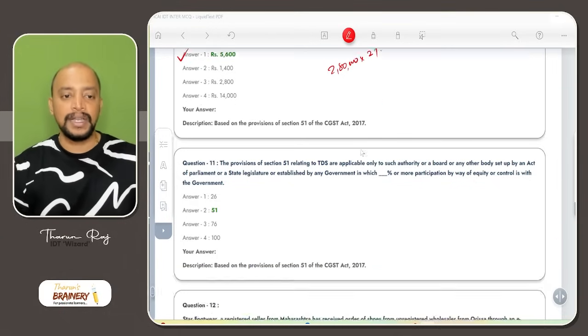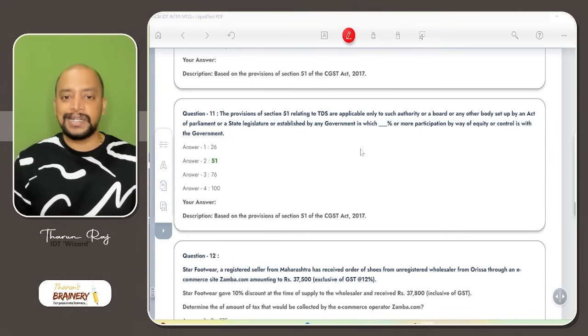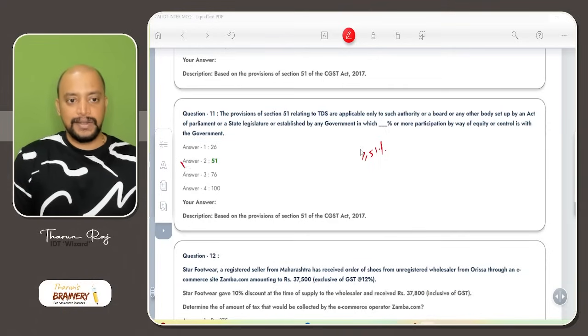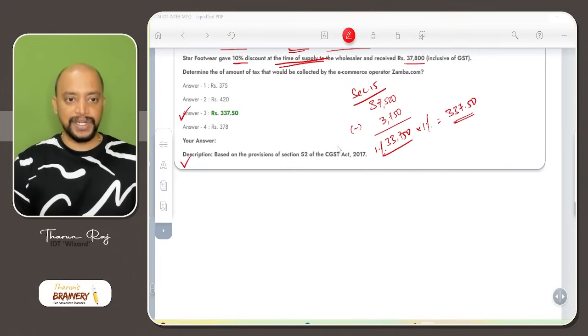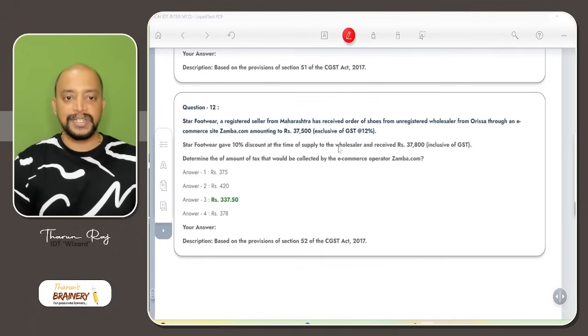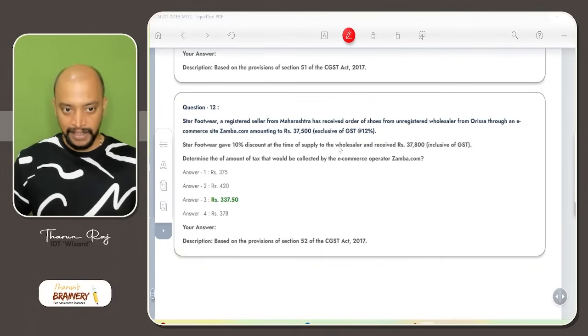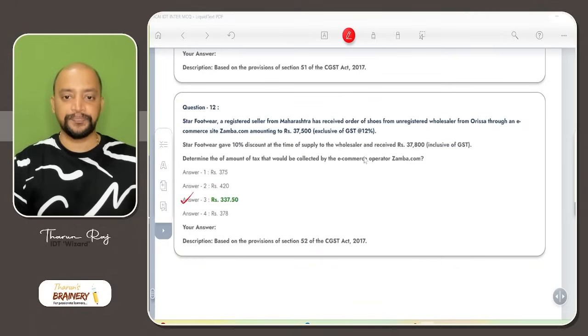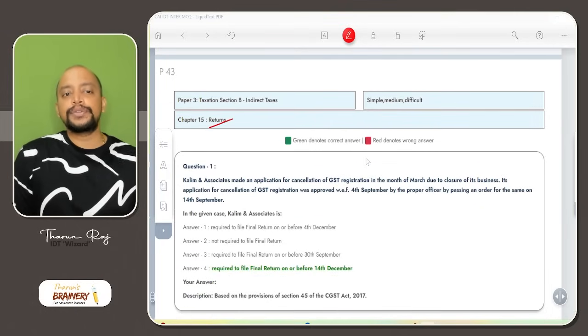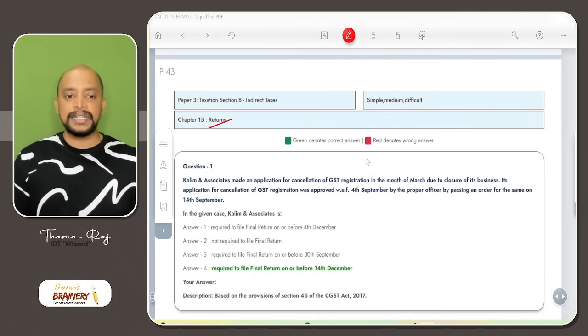Question number 11 is also repeated: greater than or equal to 51%. This page itself got repeated. Star Footwear, we have already seen, 337.5. Then the next chapter that we are moving on to is returns under GST.